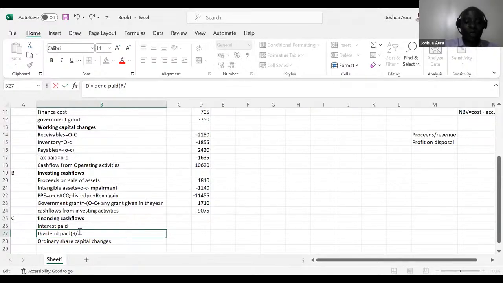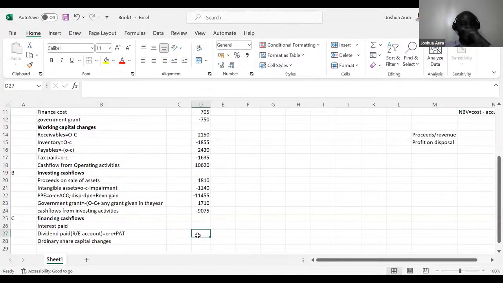The moment you give me the retained earnings account, then I'll be able to give you straight away the dividends. What year were the dividends that were paid? Retained earnings account. The easiest really. This is the easiest working. So on retained earnings account, what do we do? Of course, it's opening minus closing, and then we always add any profit generated in the year. You add profit after tax.